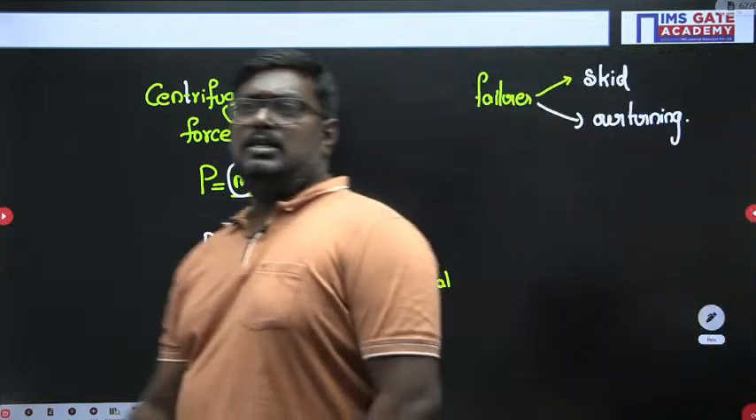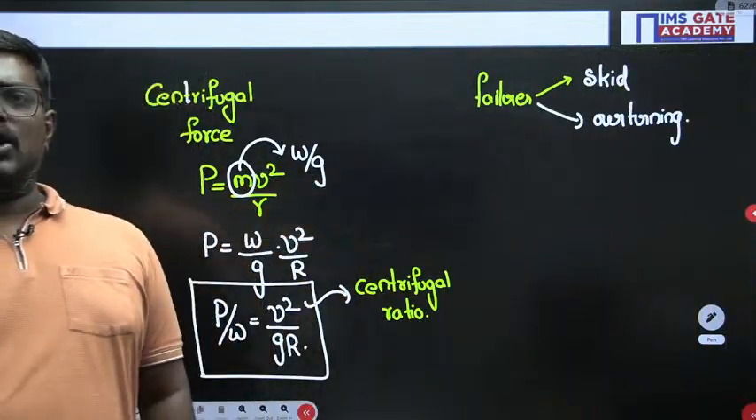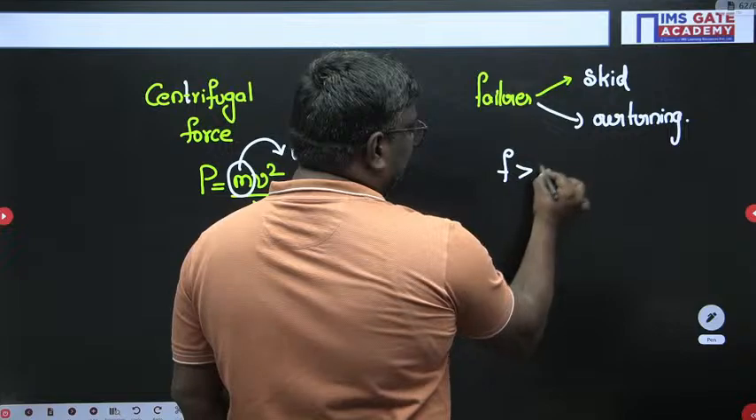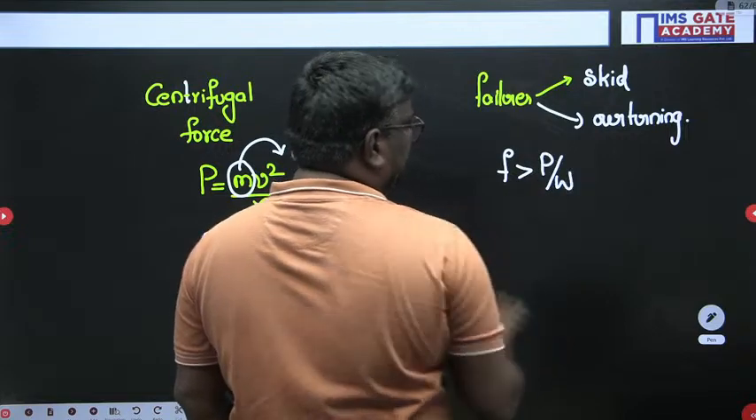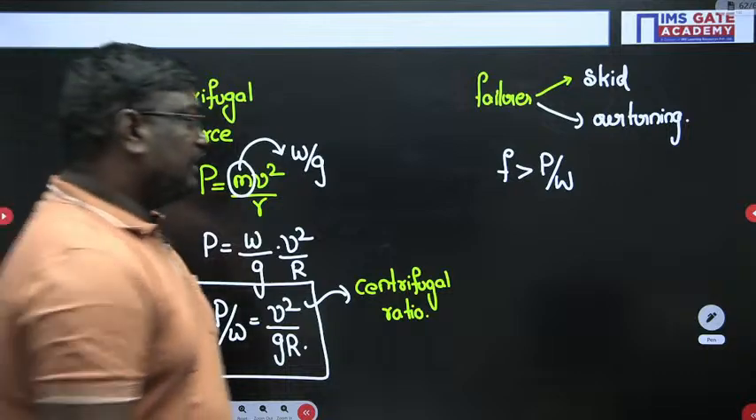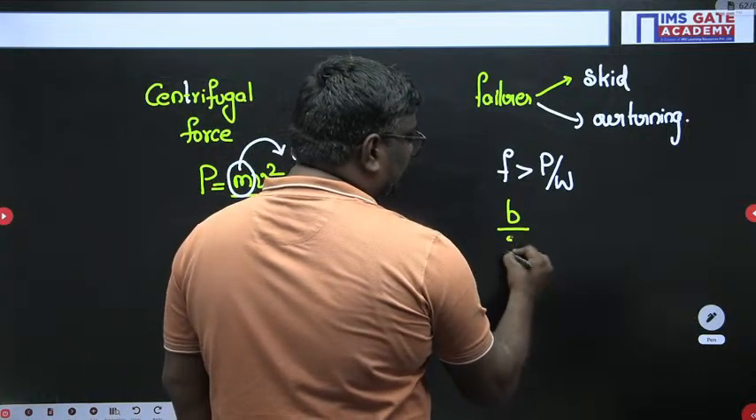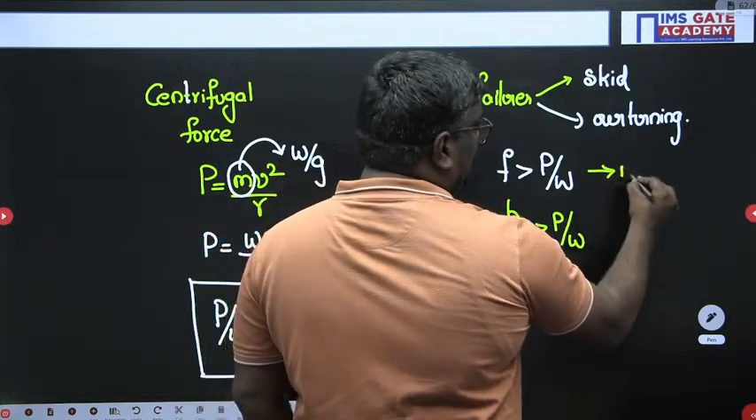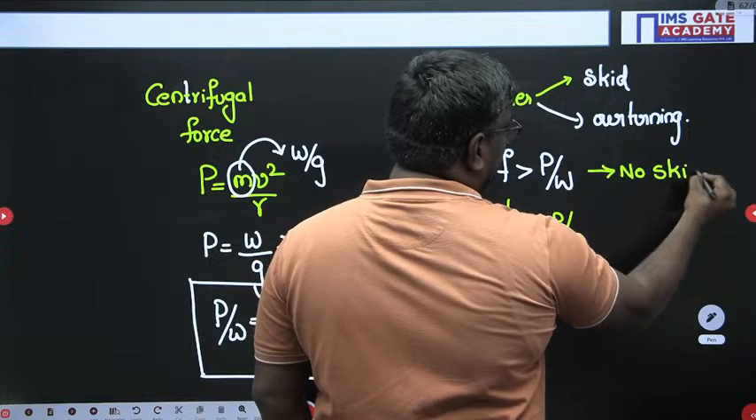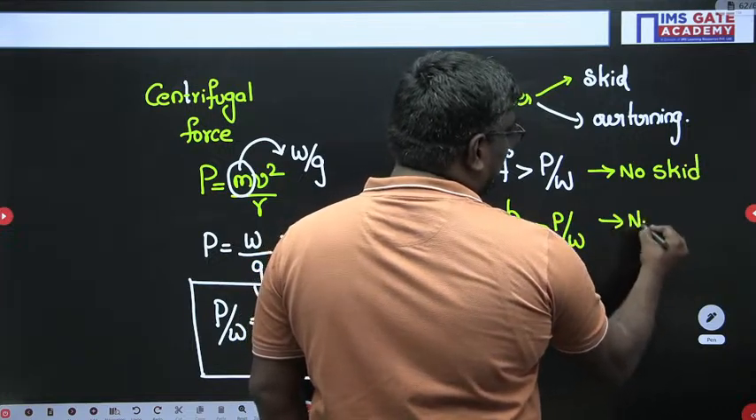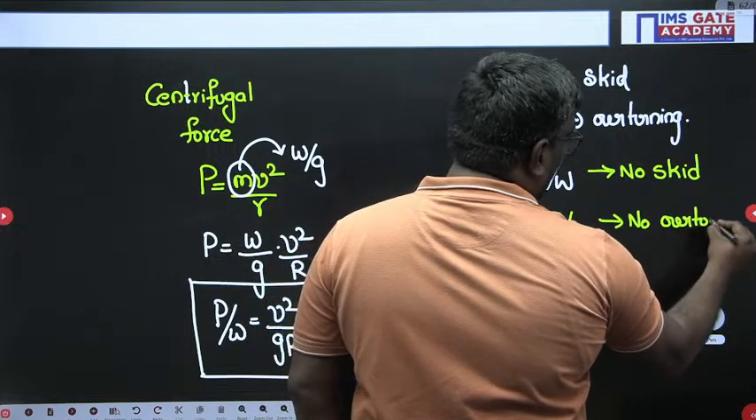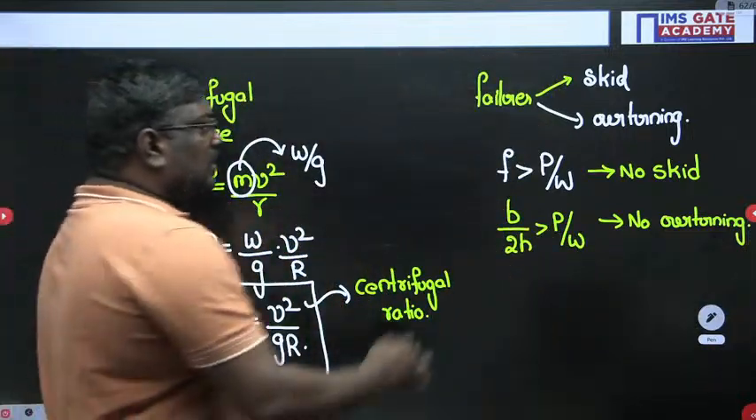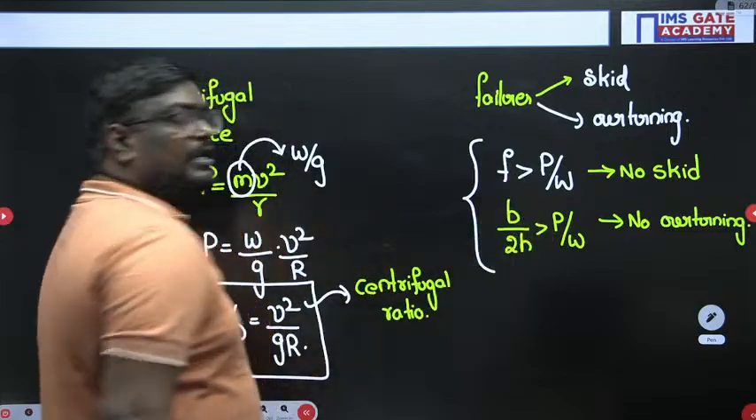Now see students, for no skidding, F should be greater than P by W. What is P by W? Skid, friction. For no overturning, B by 2H should be greater than P by W. Sir, if it is not greater than, then skidding will happen, or here you can say overturning. These are the two important things you should keep in mind.